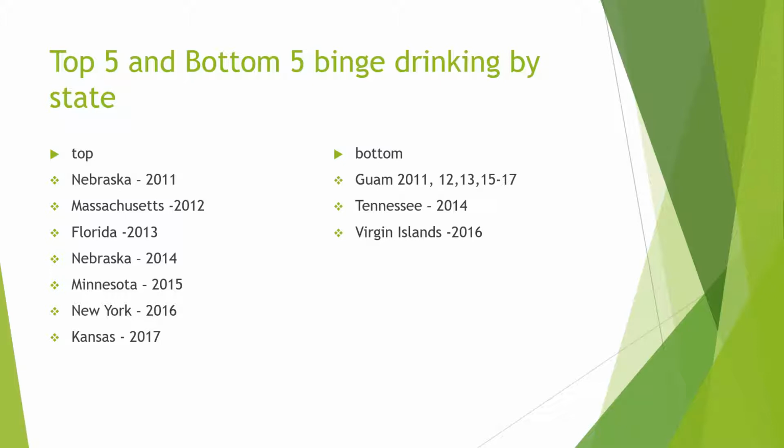the format is still the same. On the left side we have the state that had the highest number of binge drinkers, and on the right is the bottom 5 states that had the least number of people binge drinking, and then on the left is the top 5.